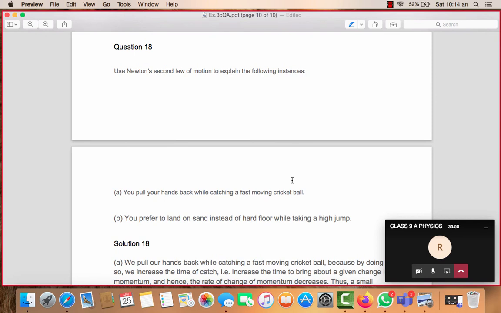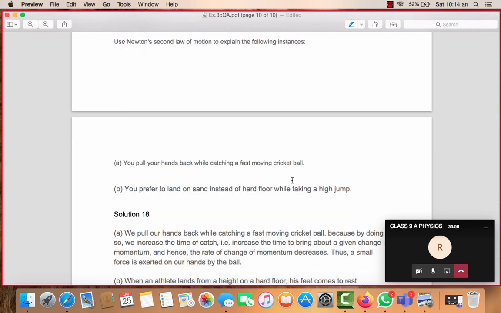Next, see question number 18. Use Newton's second law of motion to explain the following cases. You pull your hands back while catching a fast moving cricket ball. Again, the same reasoning you can give. You prefer to land